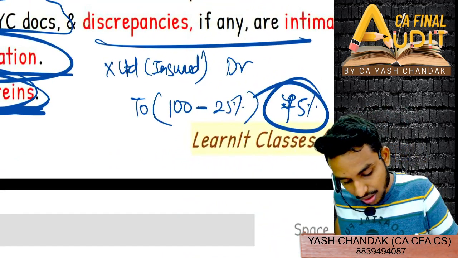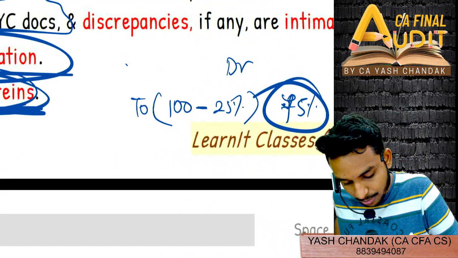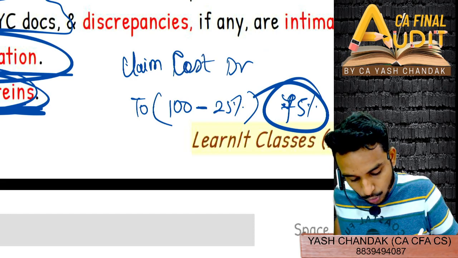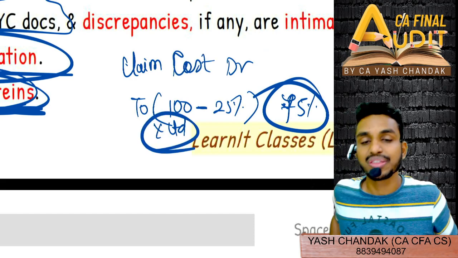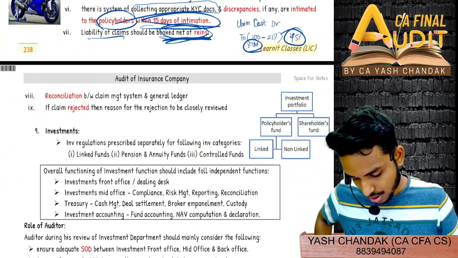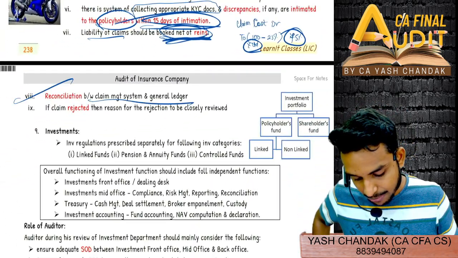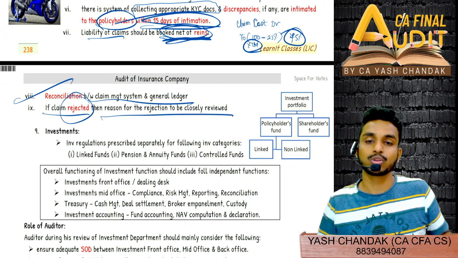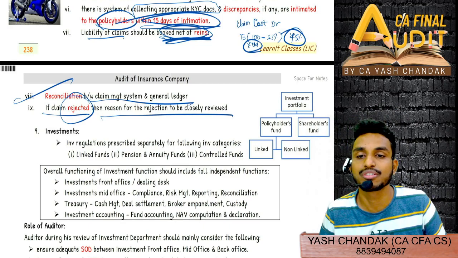So my liability, though this is not X Limited actually, this will be claim cost expense, right? Claim cost will be debited and the credit will be to X Limited. X Limited is my liability. I'll have to make payment to them. Now reconciliation should happen between claim management system and general ledger. If a claim is rejected, then the reason for rejection should also be closely reviewed. That is it with respect to claims.